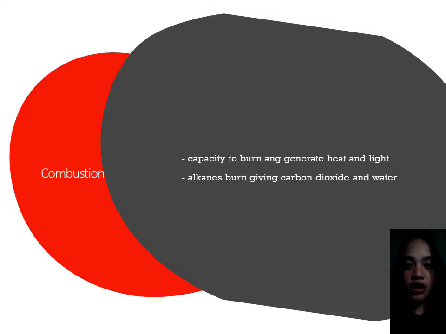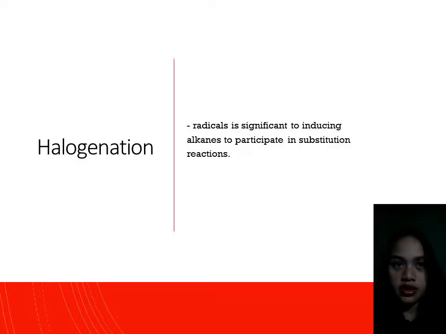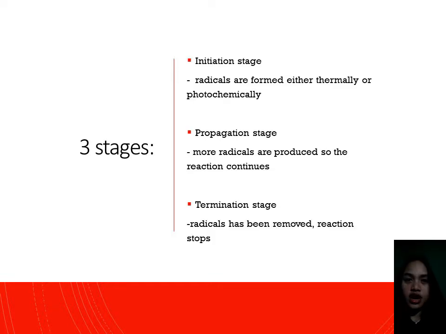A chemical property of an alkane is combustion. Combustion is the capacity to burn. The next property is halogenation. Halogenation is the formation of very reactive species, such as radicals, which is significant to inducing the inert alkanes to participate in substitution reactions. There are three stages in this reaction.